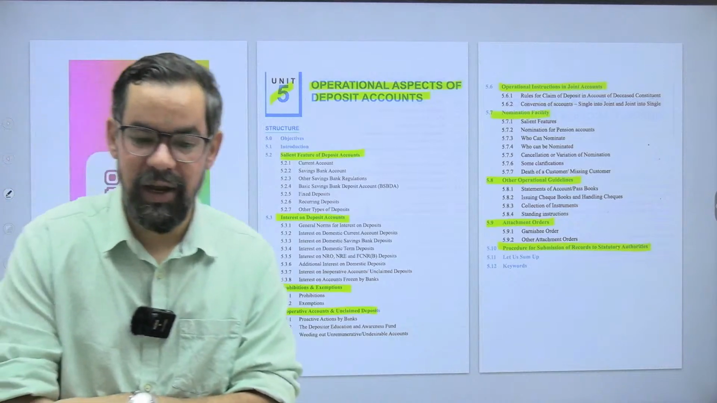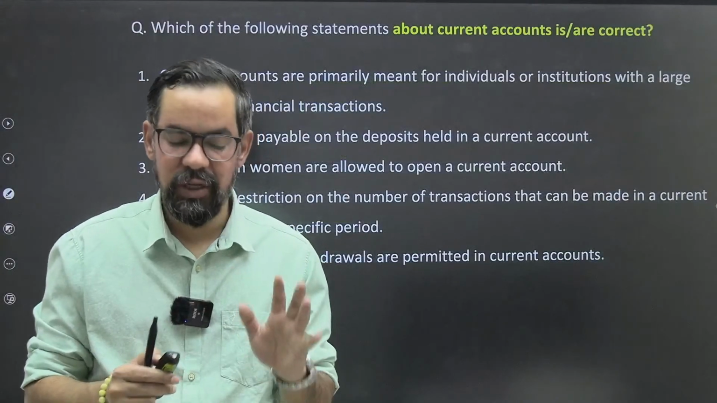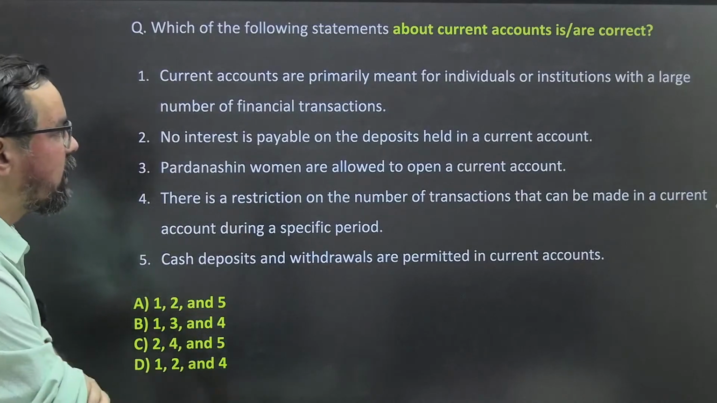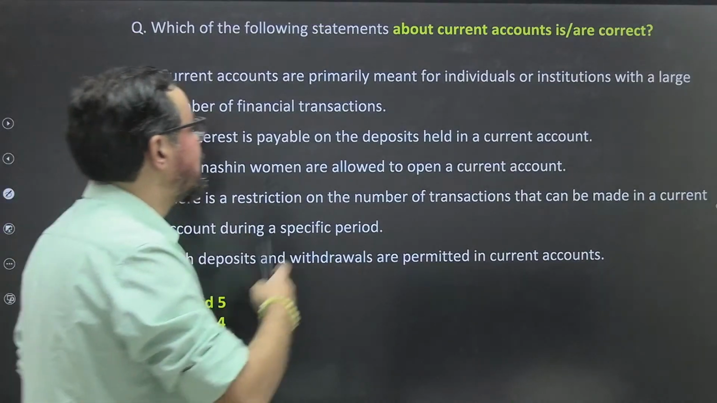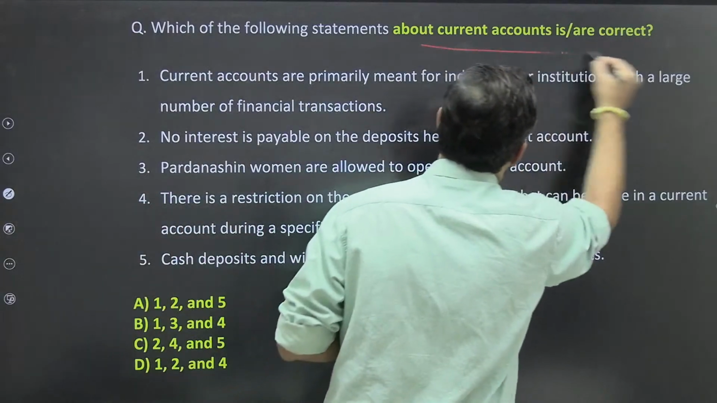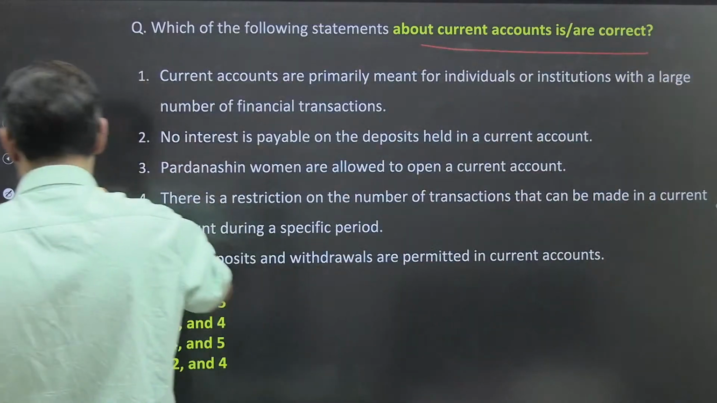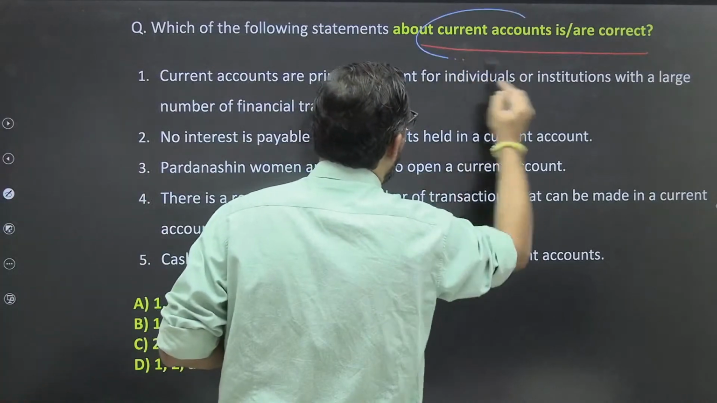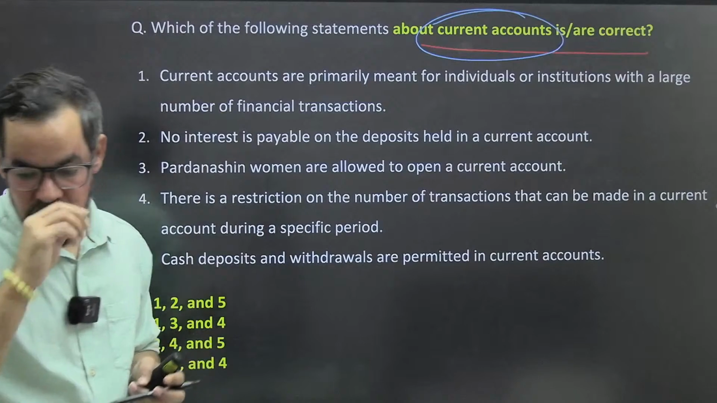So we will start our today's session with the very first question and the easiest one. The question is around the current account stream. Which of the following statements about current accounts are correct? So we have to find out the correct statements about the current account. What will be your correct answer for this one?